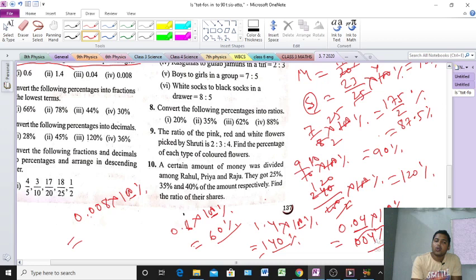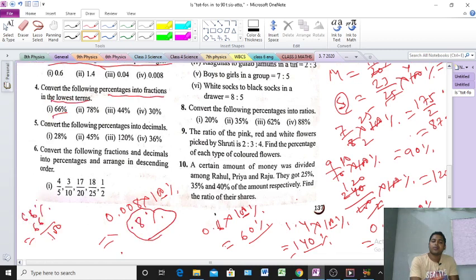66%. Okay, 66% means we can write what? 66 by 100. When we are removing the percentage sign, that 100 will come in the denominator. Clear? That means division will come. And when we are converting into percentage, that time 100 will come in the numerator. Concept clear? When we convert into percentage, we write 100 in the numerator. And when we are removing the percentage sign, 100 will come in the denominator. Clear or not?